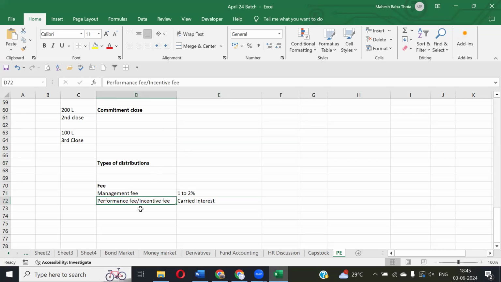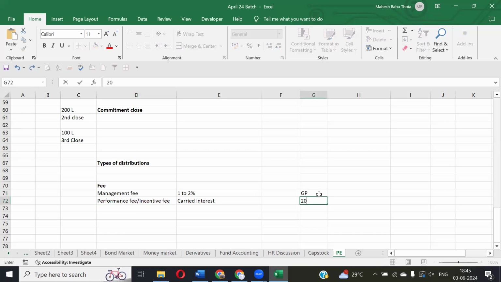Then we have performance fees and incentive fees. These are based on the performance of the fund. Normally, there will be an assured return from the general partner. Suppose as a general partner I am maintaining the fund, I will say that I will give you a minimum of at least 20% return. If the fund is achieving up to 15% or 10% profit, they will still charge the management fee. But once the fund reaches 20%, then they will charge the performance fees. Once the fund is getting profits, on those profits the general partner will have a contribution. I mean, they will come and participate in the additional profits. That is called performance fees.